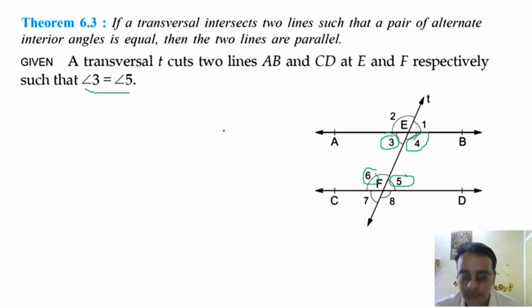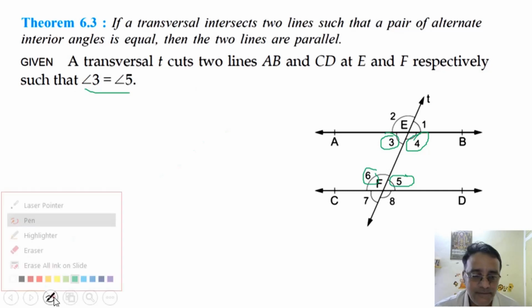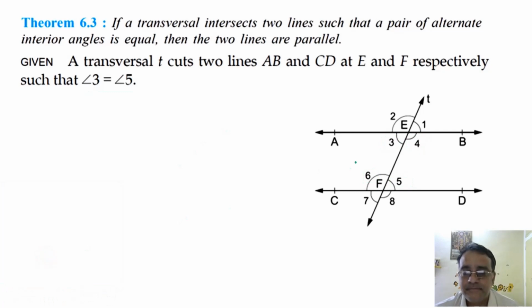Now what do we have to prove? What do we have to prove here? AB is parallel to CD. Okay, now there is no construction. Now let us start with angle 3 is equals to angle 5, which is given. Now these two angles are equal. Why? Vertically opposite angles. Right, vertically opposite angles.